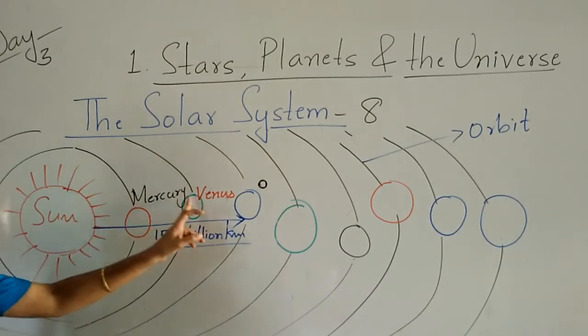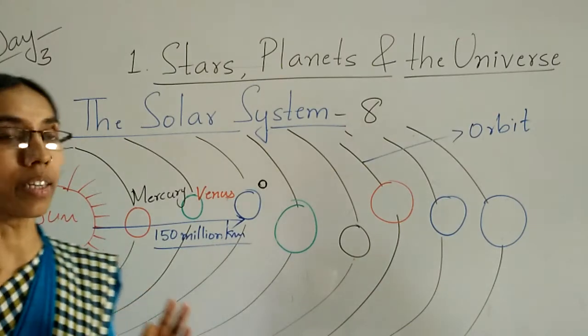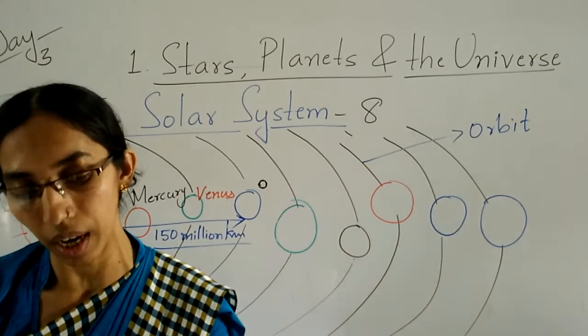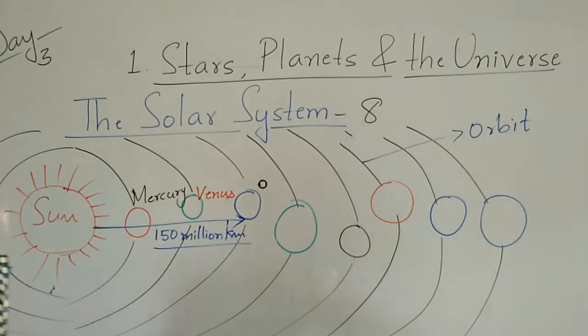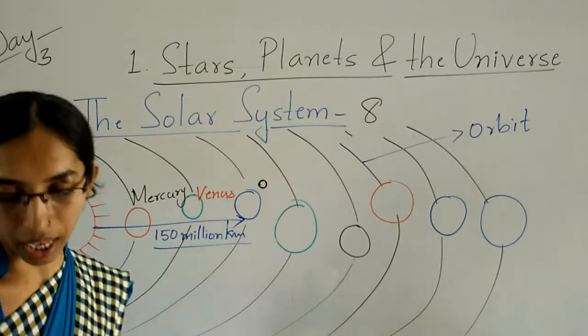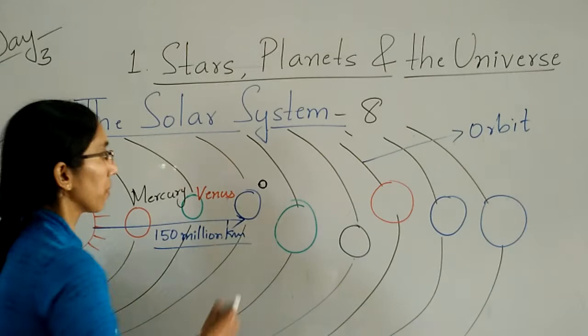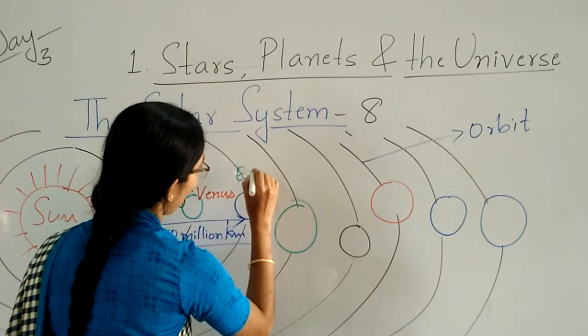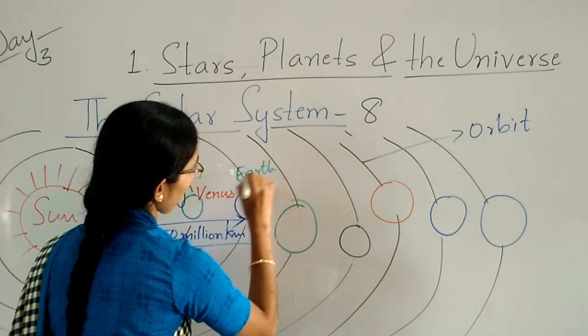Clear, children? So Venus is the hottest planet in our solar system. Next you can see the Earth, where we all live, children. So the third planet is the Earth.